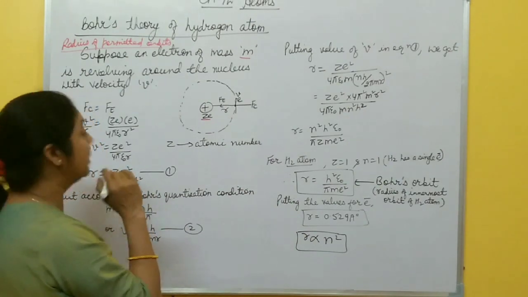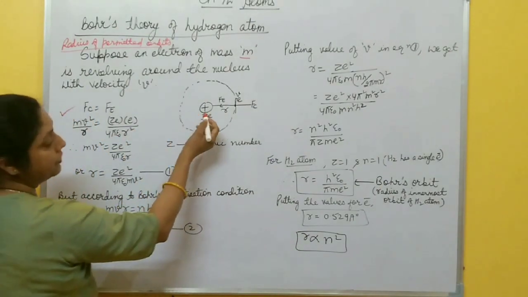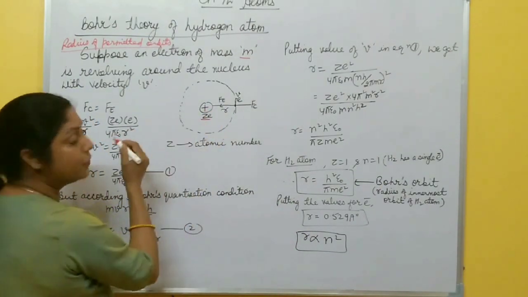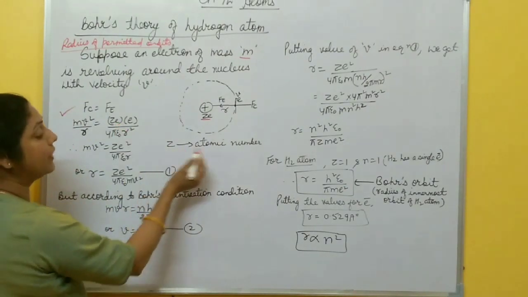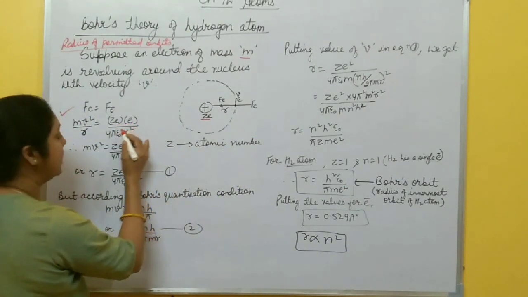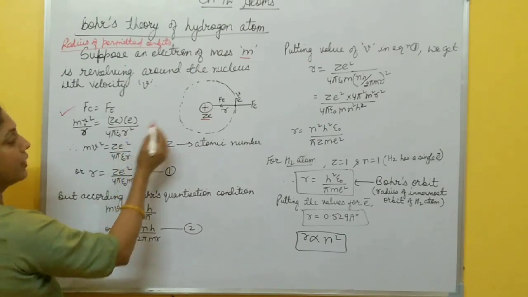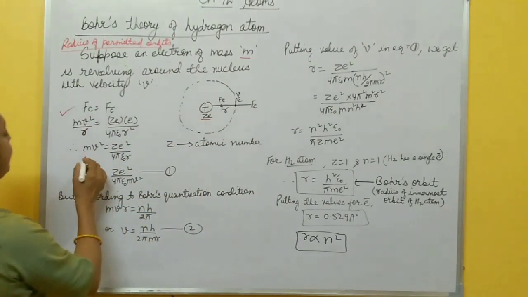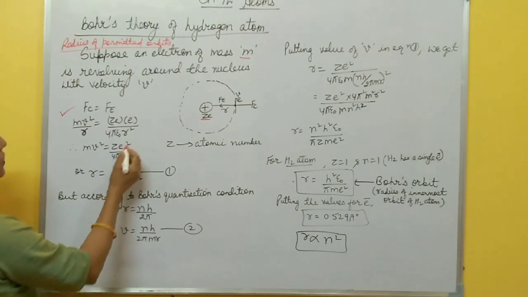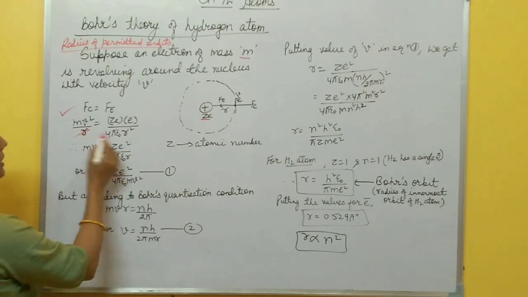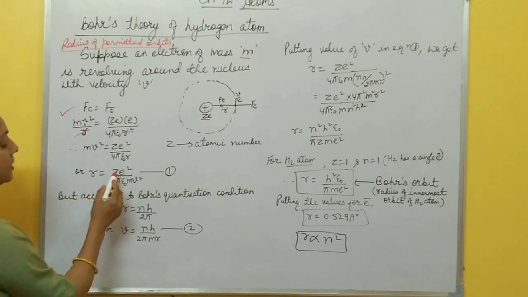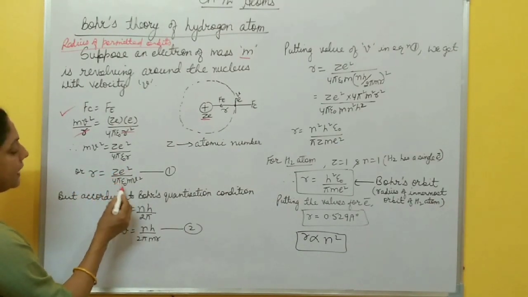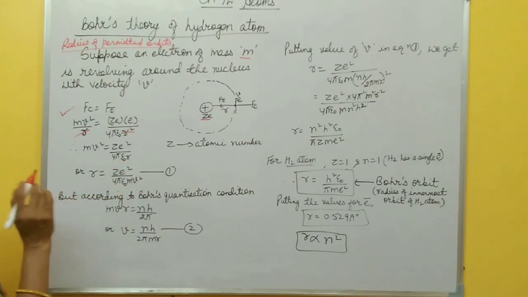Remember Coulomb's law in chapter 1? So what is the value of the charge of this nucleus? Ze, where Z is the atomic number, and the charge of the electron is e, divided by 4 pi epsilon r square. r is the radius of this permitted first orbit, right? From here, mv square by r becomes Ze square by 4 pi epsilon r square, one r is cancelled. Then r becomes Ze square by 4 pi epsilon m v square. This is equation number 1.